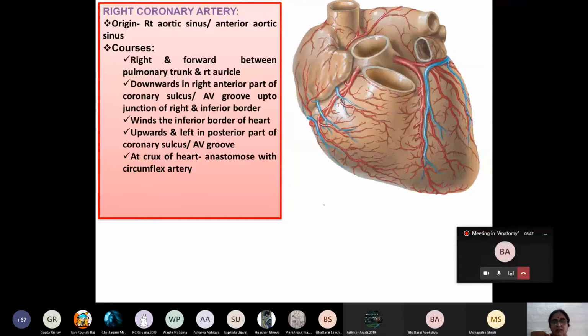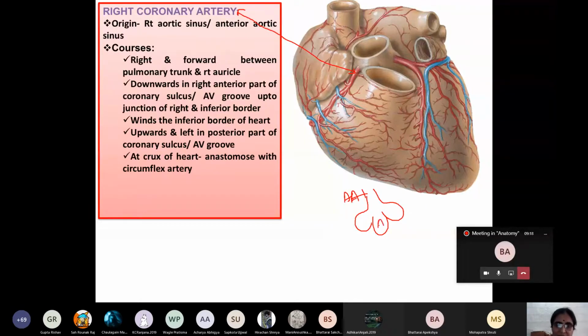Now, first we will begin with the right coronary artery. Here you can see this is the right coronary artery. It arises from the right aortic sinus, or the anterior aortic sinus. My dear students, at the beginning of the ascending aorta, there are 3 aortic sinuses, 3 dilatations. This is the ascending aorta, and it has 3 dilatations.